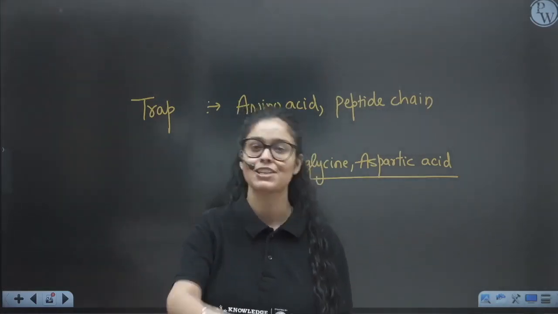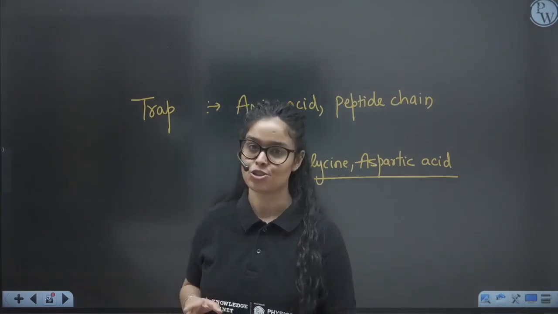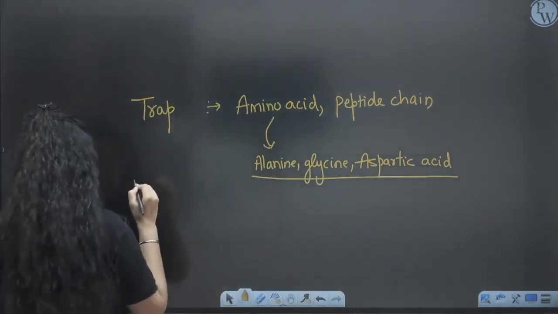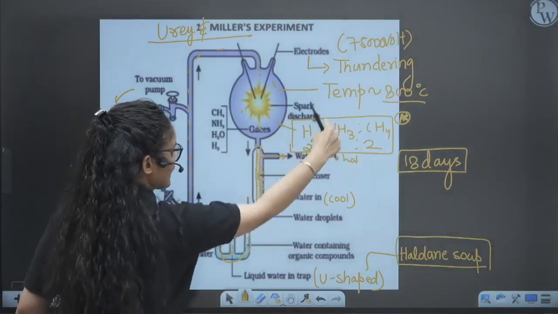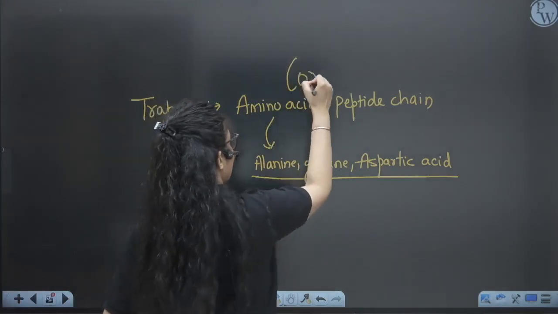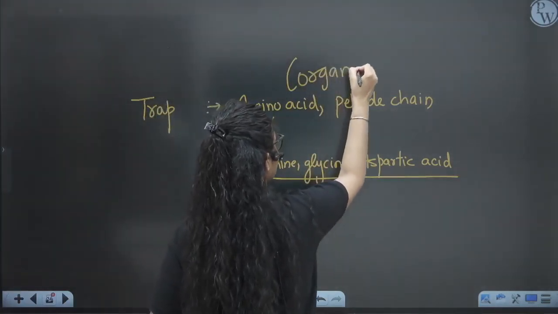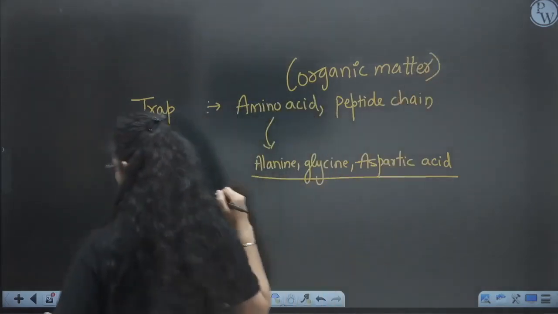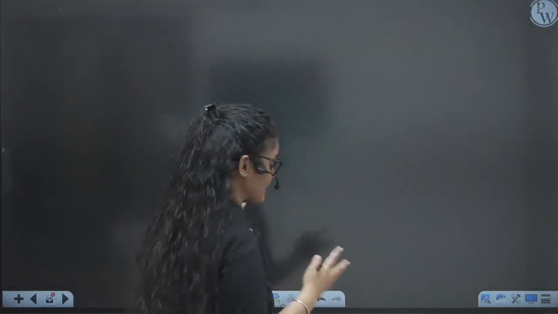So finally, it was acceptable for the origin of life, right? They finally got organic material from these inorganic materials. So hence proved. In this way, the Haldane and Oparin hypothesis was proved by their two students, right? So I hope this is clear to everyone.